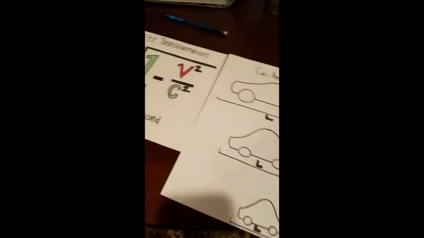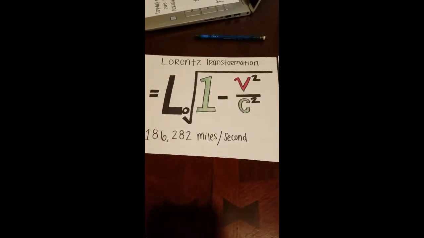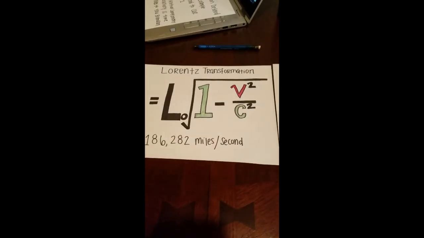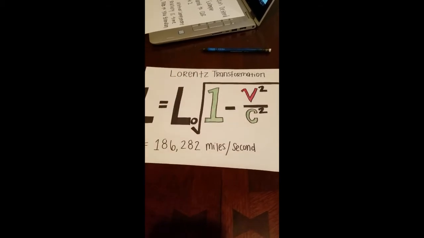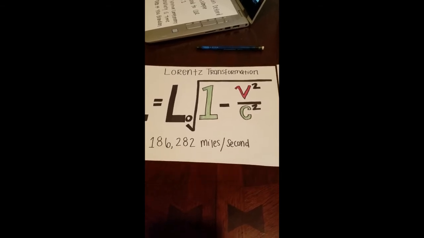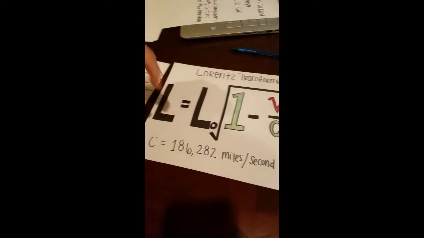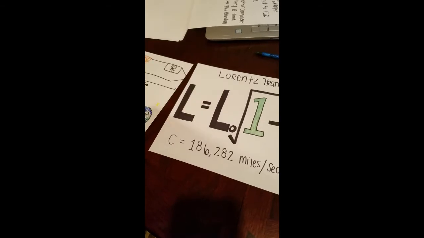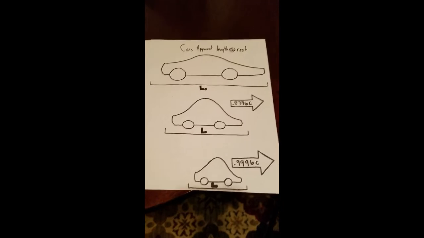But you come back over to this equation, v is the velocity you're traveling at. The closer you get to the value of c, the smaller the decimal you'll get within this square root. And when you take the square root of a small decimal, you'll get an even smaller value, which you then multiply by the length, which means the faster you move, the shorter the length of the object is going to be. So you come look over this example here.